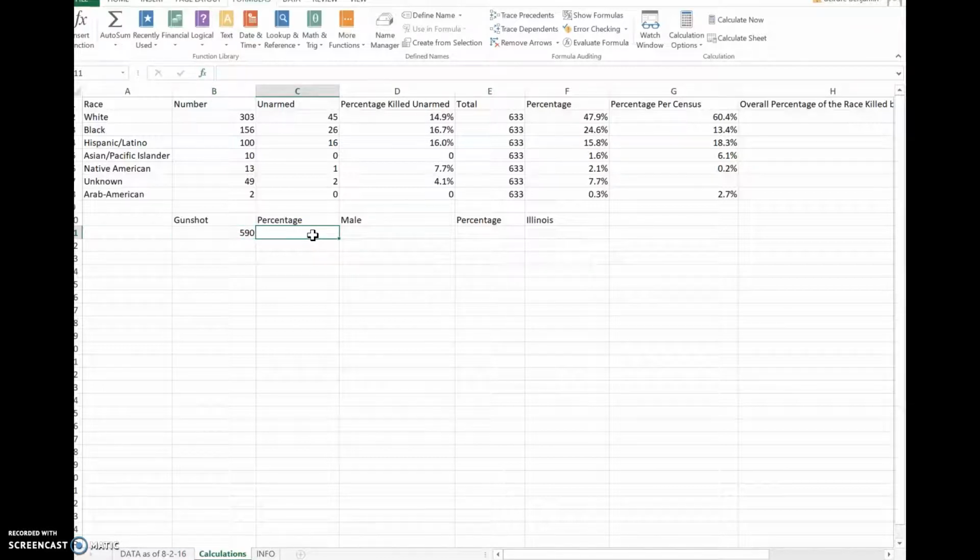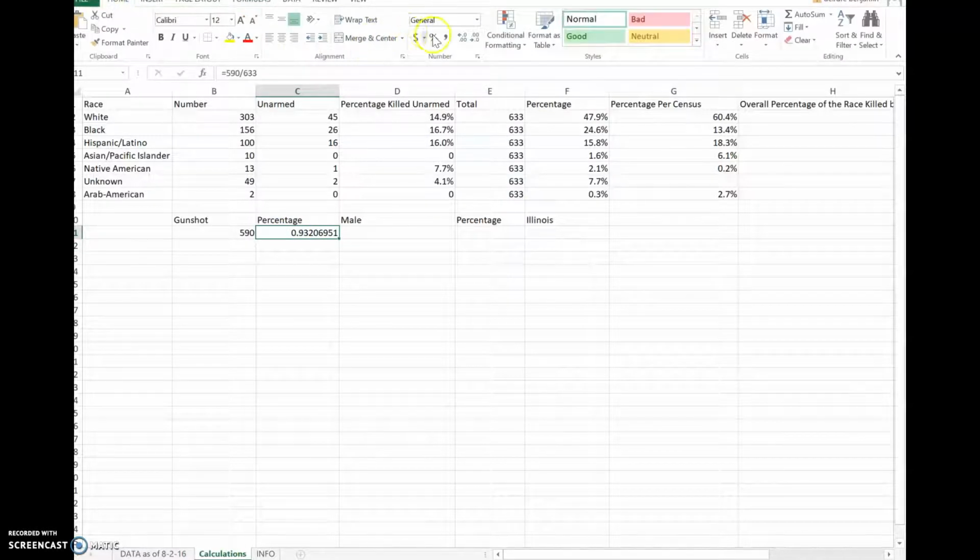And so here's what we're going to do. We're going to find the percentage, we would say equals, we have the total. What's the total? 633 people in this database, so we're going to take 590 divided by 633, and we're going to hit enter. And then we have our number here, but again, we need to go back to our home page, and we need to make this a percentage, correct? So we have 93% of individuals shot by police were by gunshot, okay?